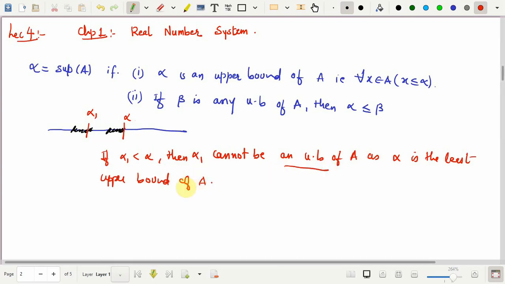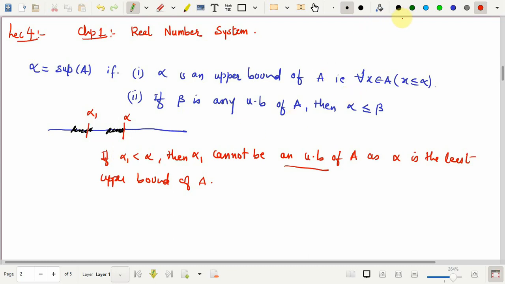Since alpha is the least among all the upper bounds, any number which is lesser than this alpha cannot form an upper bound for the set A. Similarly, you can see this for the infimum of A.